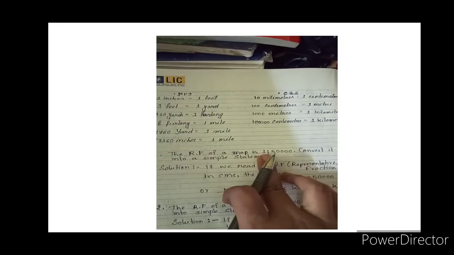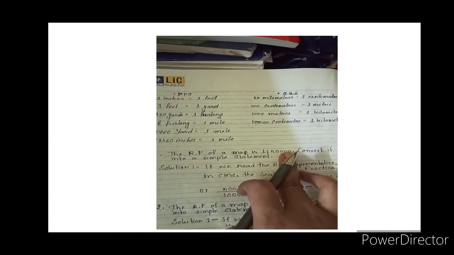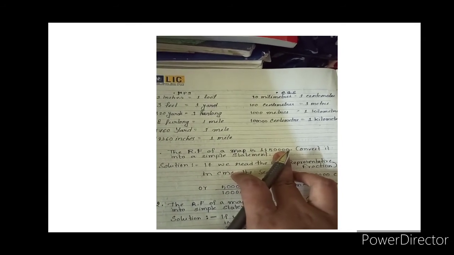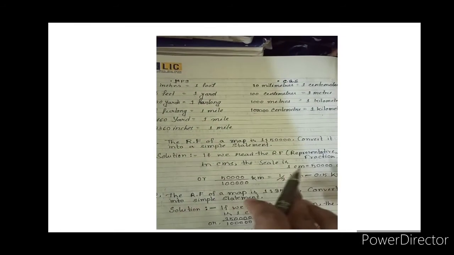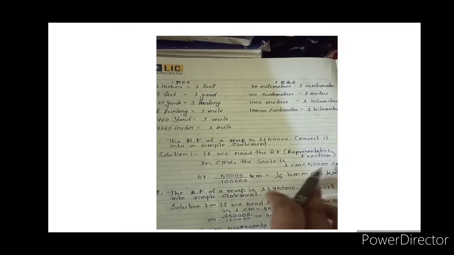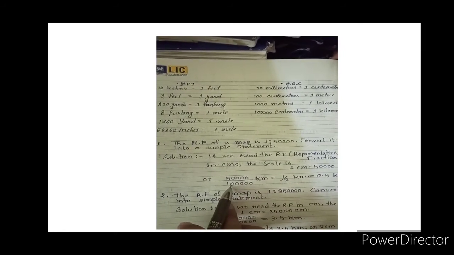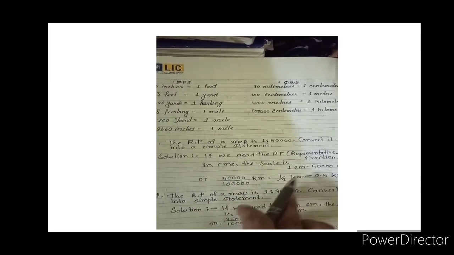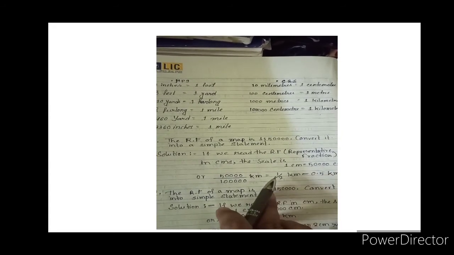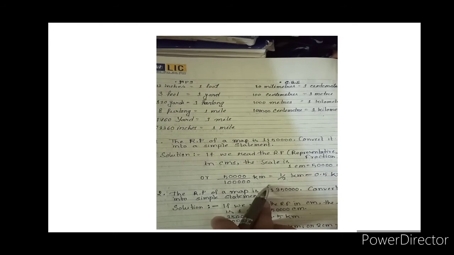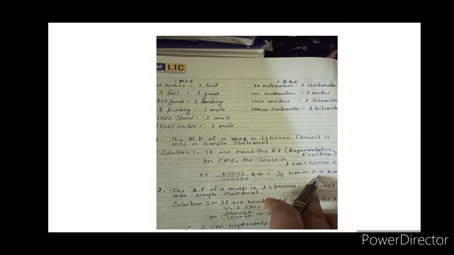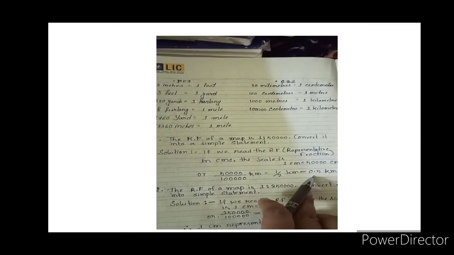The RF, the representative fraction 1:50,000, carries the same unit on both sides, that means 1 centimeter equals 50,000 centimeters. You already know that 1 kilometer represents 1 lakh centimeters, so you have to divide 50,000 centimeters by 1 lakh centimeters to convert it into kilometers. The answer is half a kilometer, that means 0.5 kilometer. Then 1 centimeter represents 0.5 kilometer, 2 centimeters will represent 1 kilometer, 3 centimeters will represent 1.5 kilometers, 4 centimeters will represent 2 kilometers.